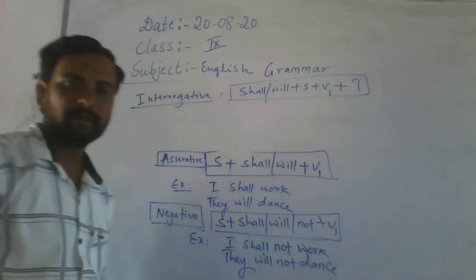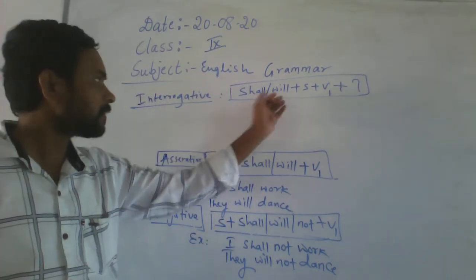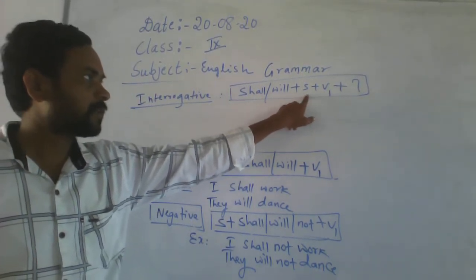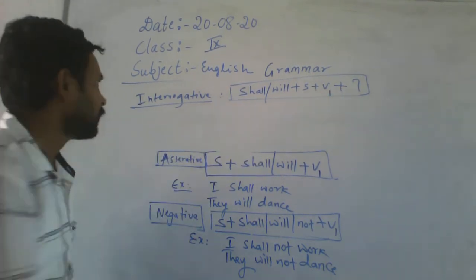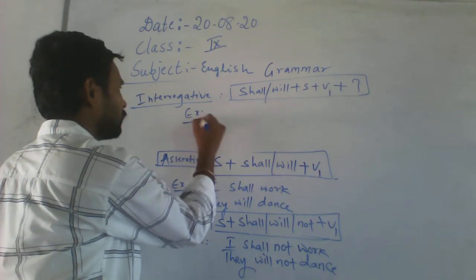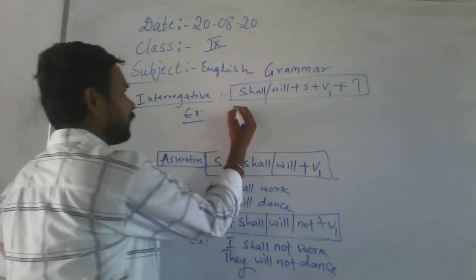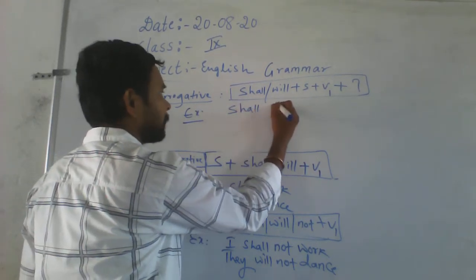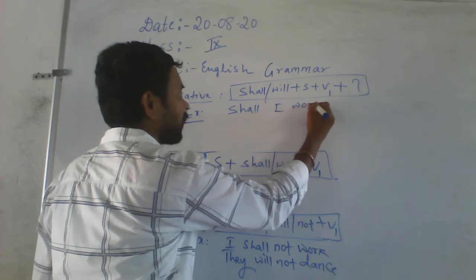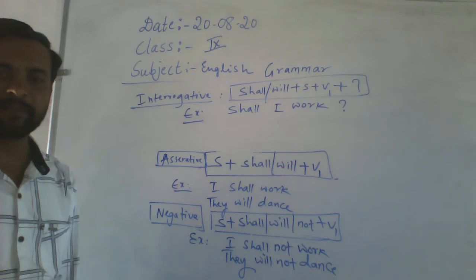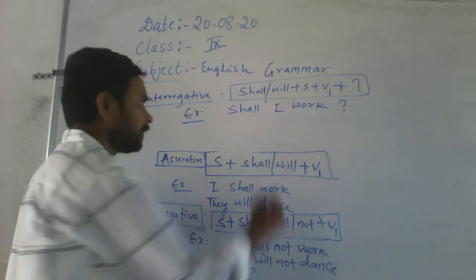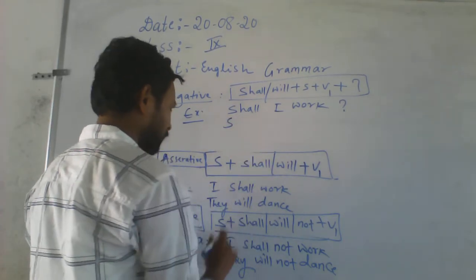You understand? What is the interrogative formula? Shall or will, subject, V1, then question mark. So examples, shall I work? Are you writing it? Shall I work? Question mark. That's it.